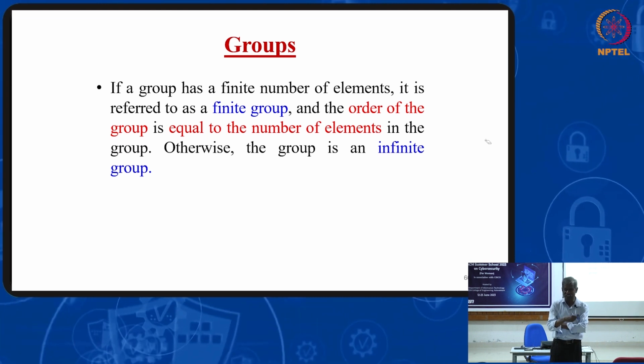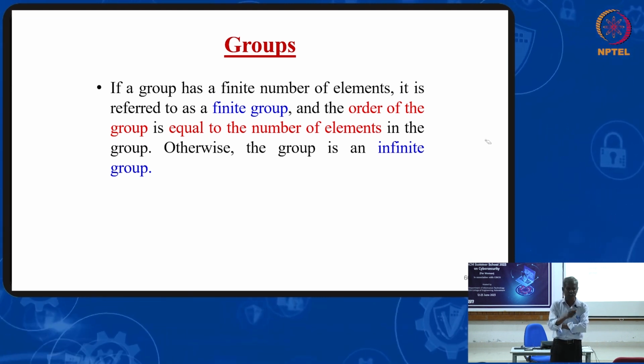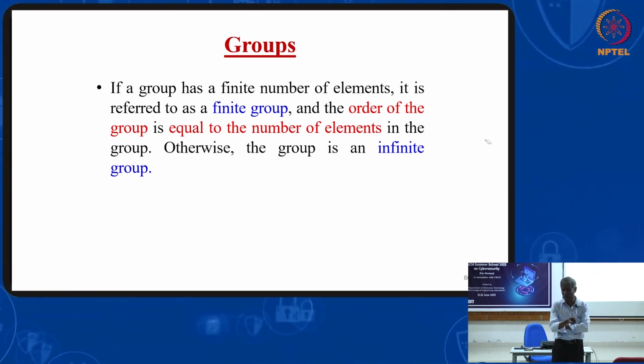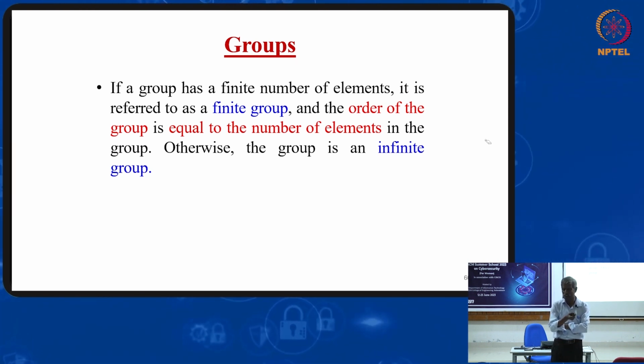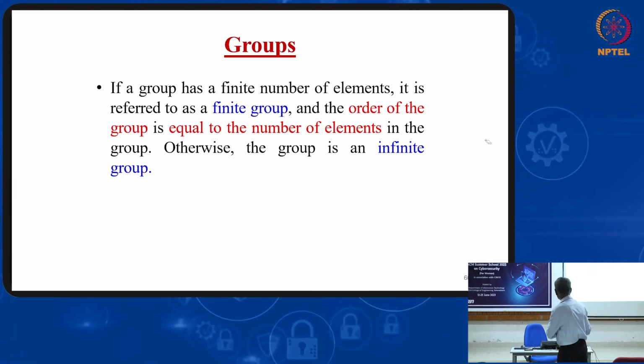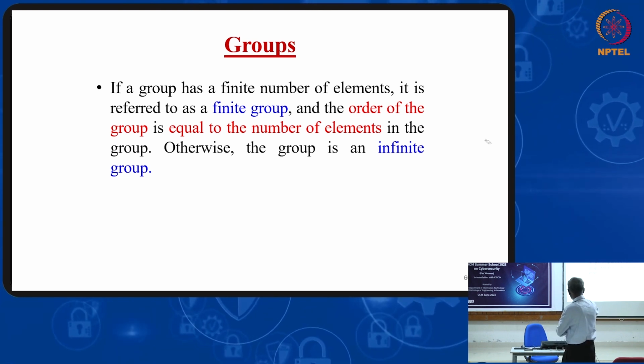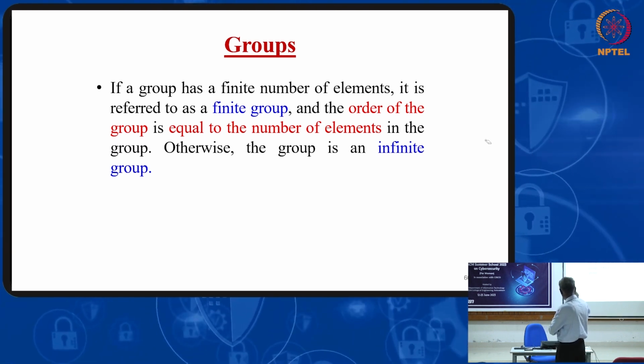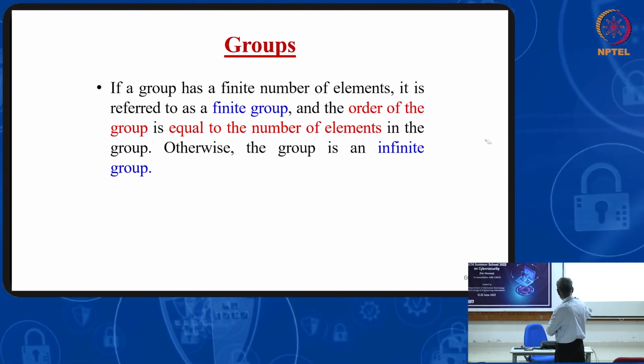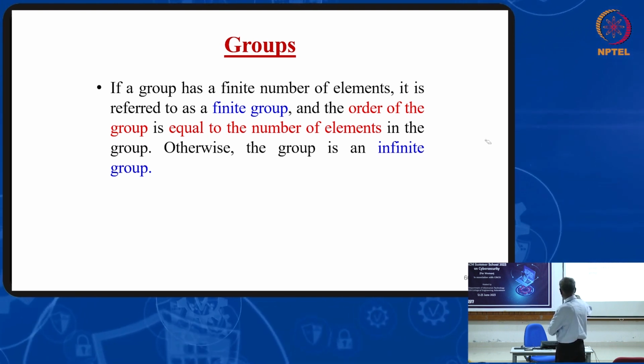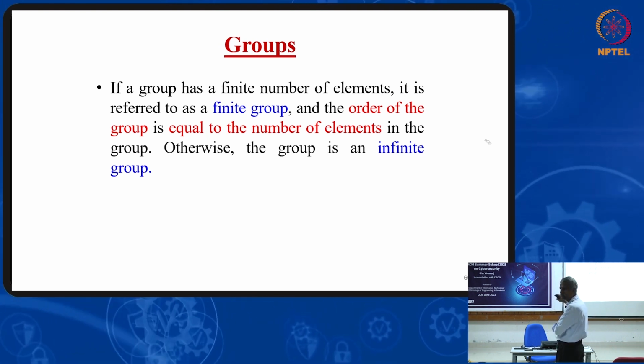To take the set of integers with respect to addition, it forms a group. So, it is an example of infinite group. You see the definitions here. If a group has finite number of elements, it is referred to as a finite group. And the order of the group is equal to the number of elements. Otherwise, the group is called infinite group.